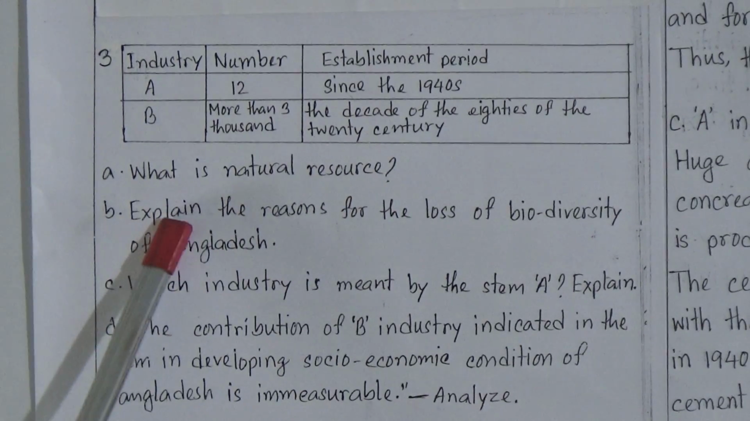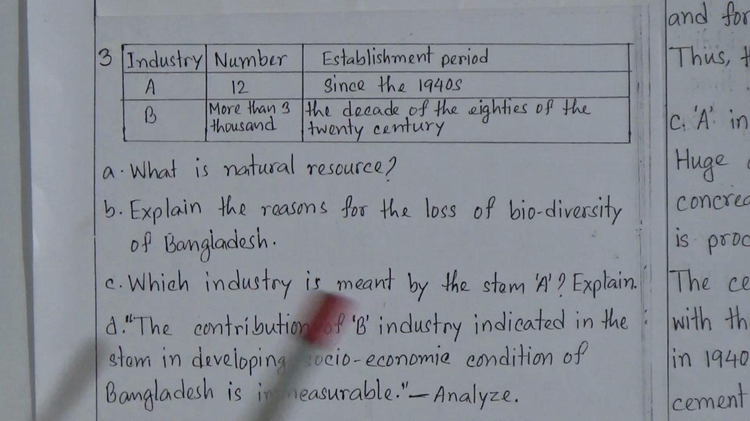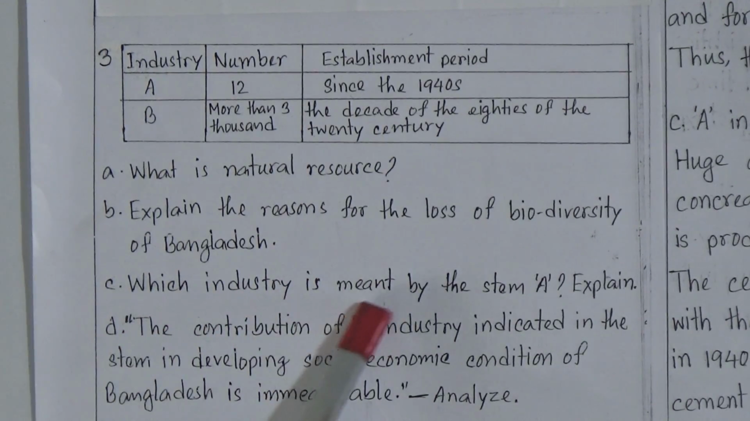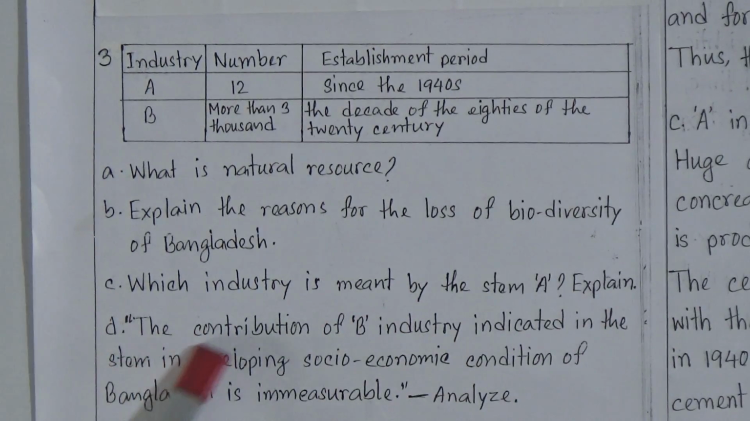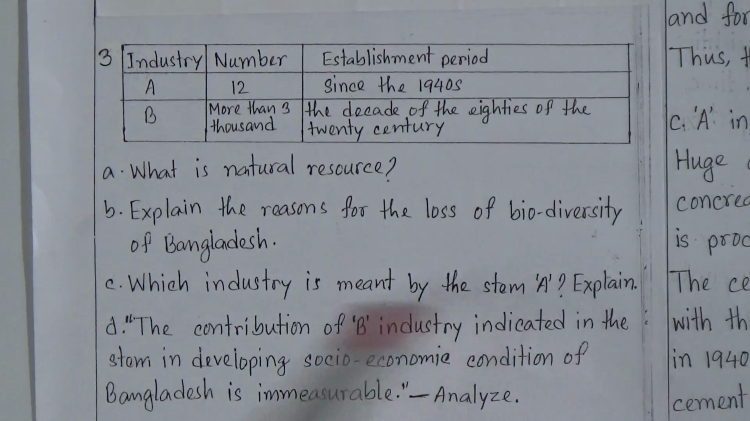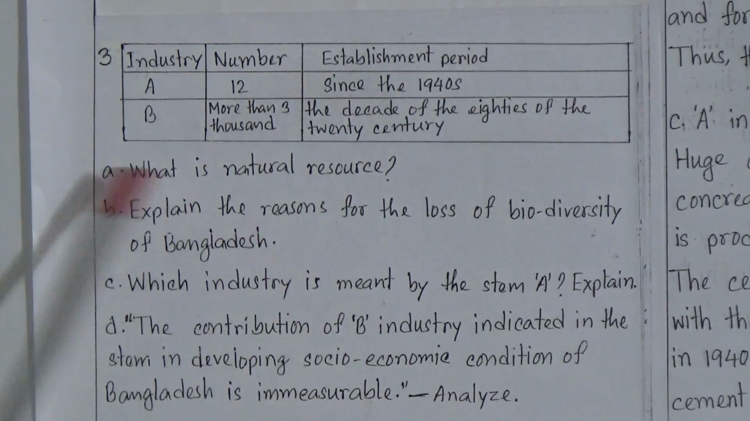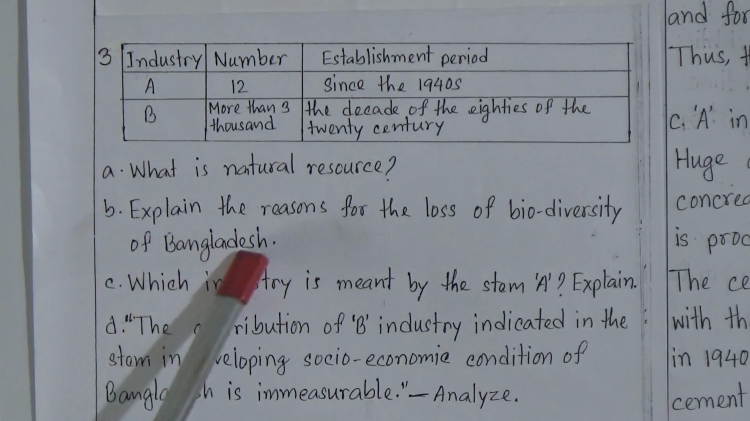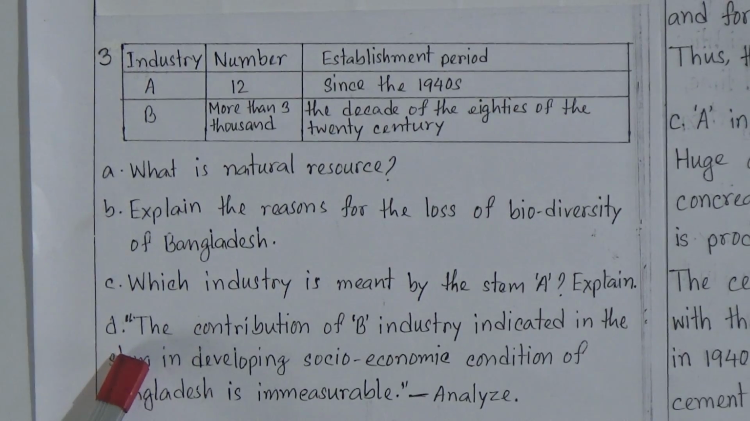Question number A, what is natural resource? Number B, explain the reasons for the loss of biodiversity of Bangladesh. Number C, which industry is meant by the stem A? Explain. And number D, the contribution of B industry indicated in the stem in developing socio-economic condition of Bangladesh is immeasurable. Analyze. And we all know that question A carries 1 mark, question B carries 2 marks, and question C carries 3 marks, and question D carries 4 marks.